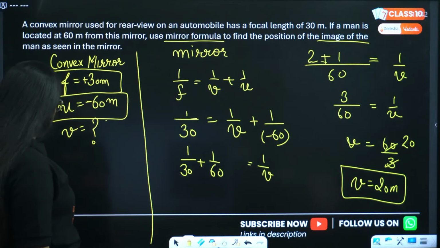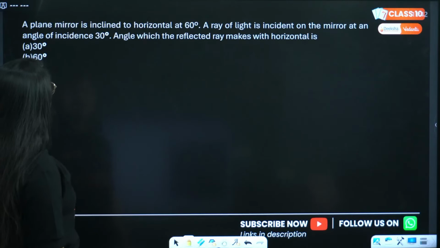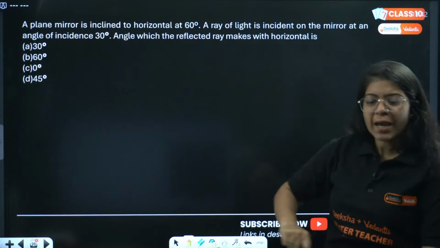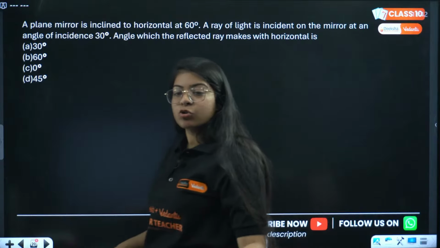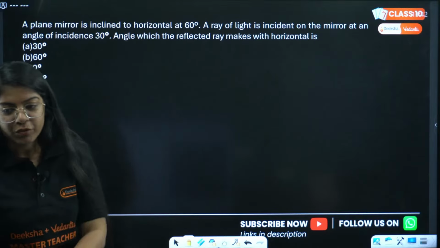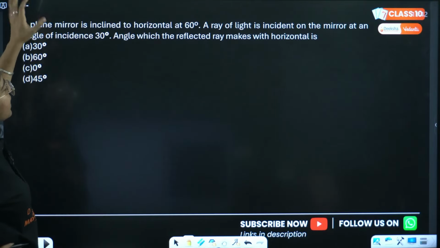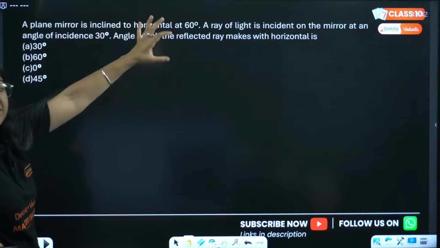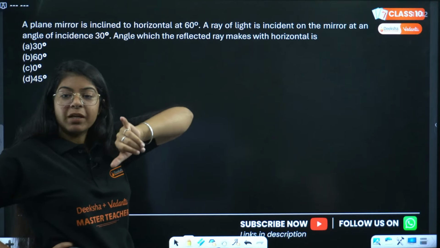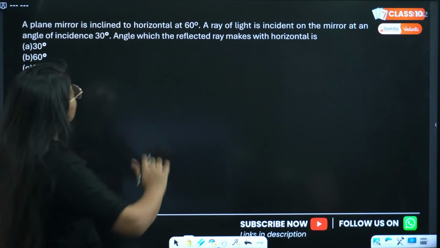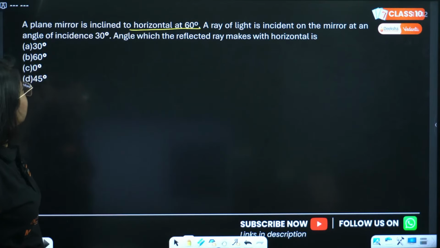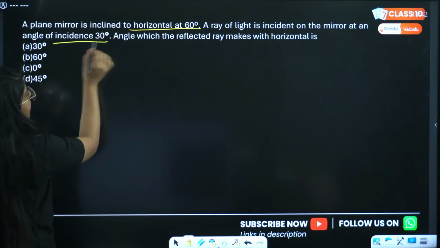Okay, let's move on to the next question. Next, we have a very, very tricky question. You have to be able to solve this, but use a little bit of brain. A plane mirror is inclined to horizontal at 60 degrees. A ray of light is incident on the mirror at an angle of incidence of 30 degrees.